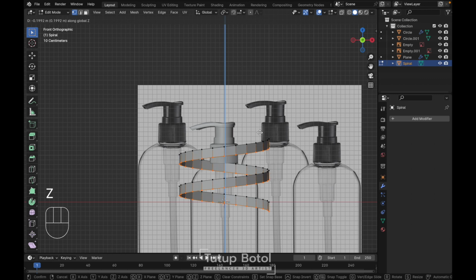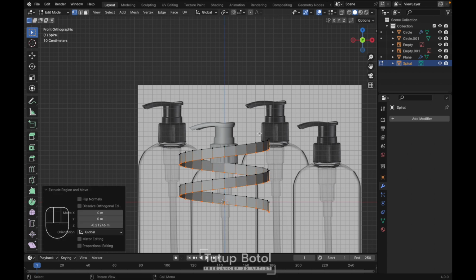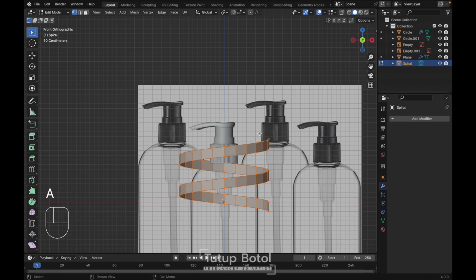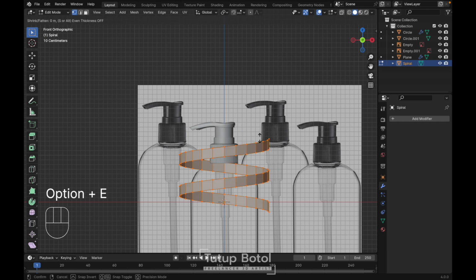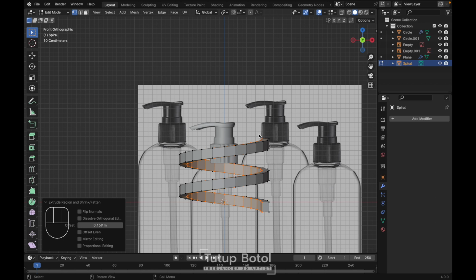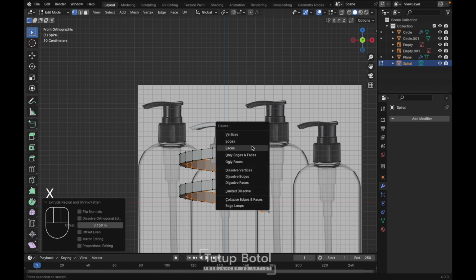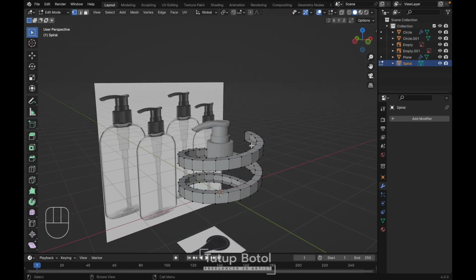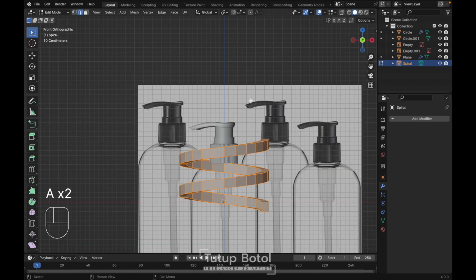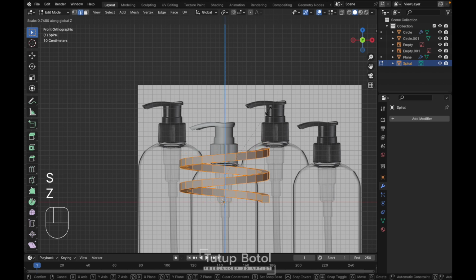You can extrude it down like this, and then press A to select everything again, press Alt E, extrude face along normal. We can extrude it inside like this. Yep, just like this. And then you can press X and delete the face like this. We have a result like this. You can press A to select everything, S, Z. Let's scale it down on the Z axis like this.